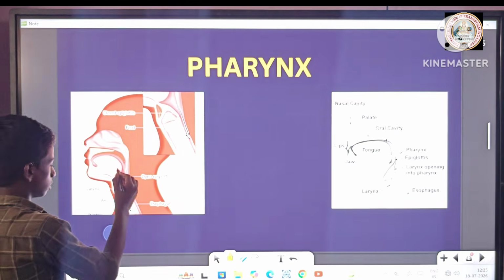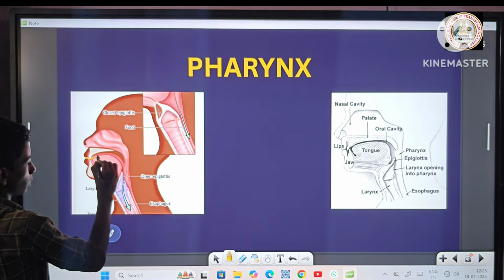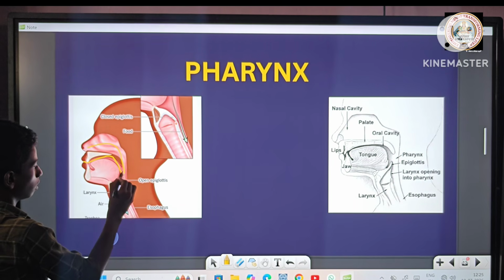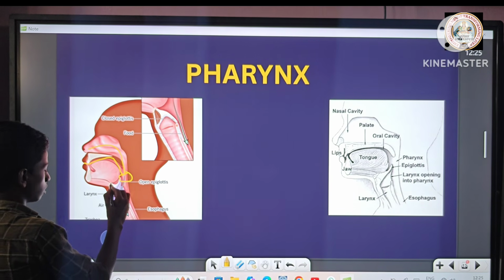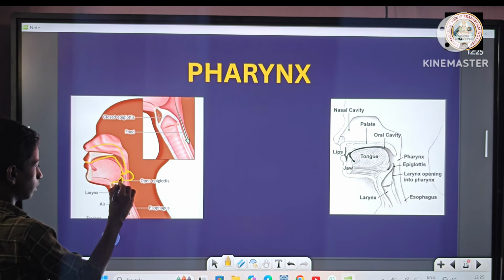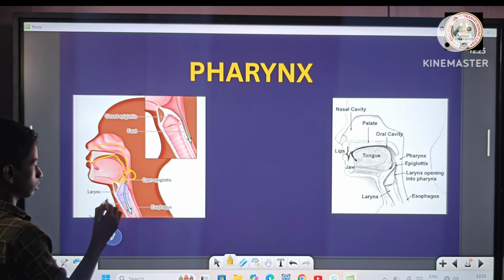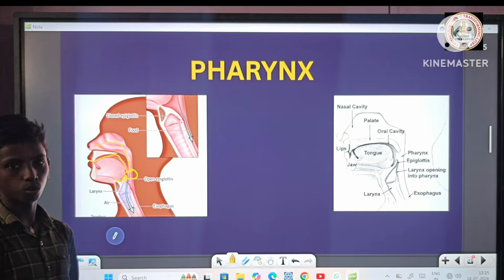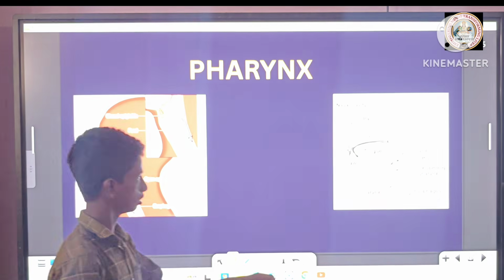Next, pharynx. The common passage of food and air is called the pharynx. The flattened part is called the epiglottis. This epiglottis controls the movement of food and air.